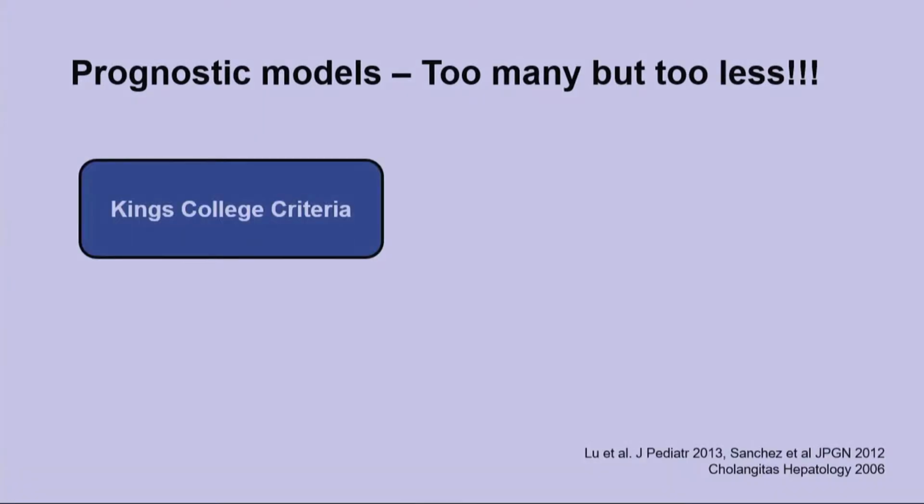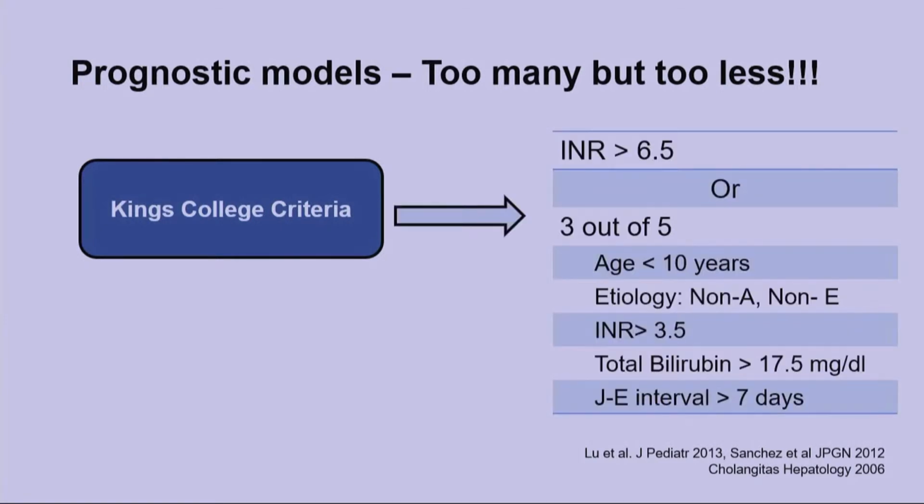For example, the currently used King's College criteria, which is most commonly used for listing for liver transplantation, requires 3 out of 5 of the following criteria. However, 2 out of these criteria, namely age less than 10 years and presence of non-A hepatitis, are not present in most of the children with hepatitis A. Hence, many patients with poor outcome who do not meet these criteria do not get listed for transplant.